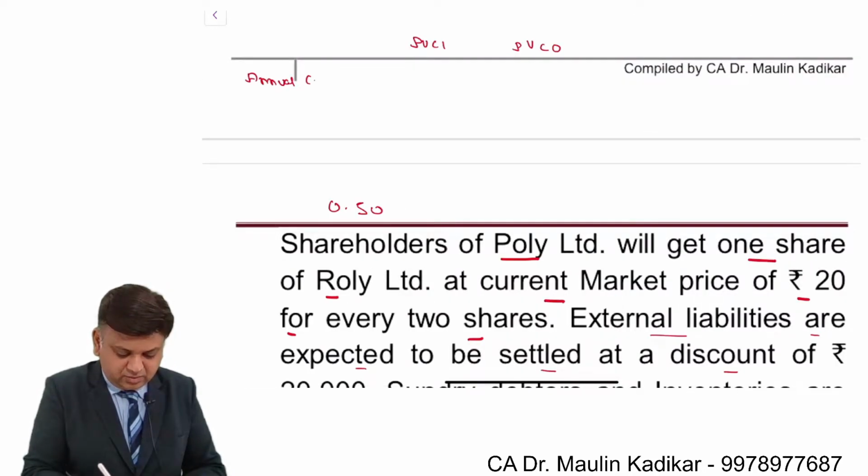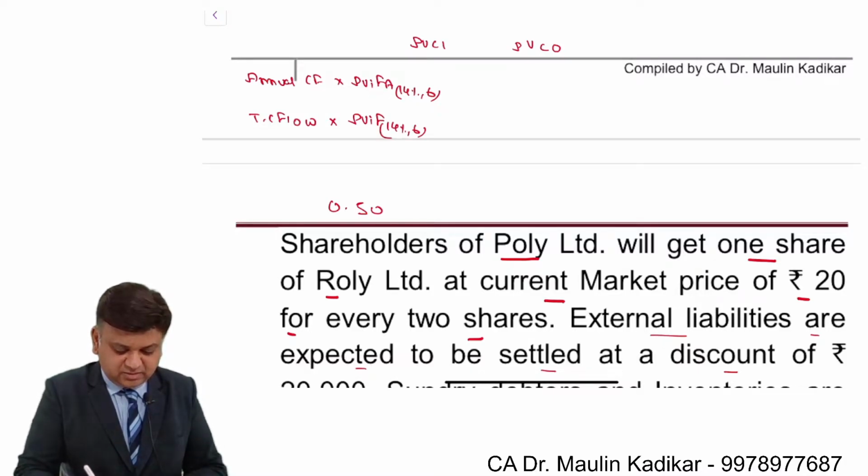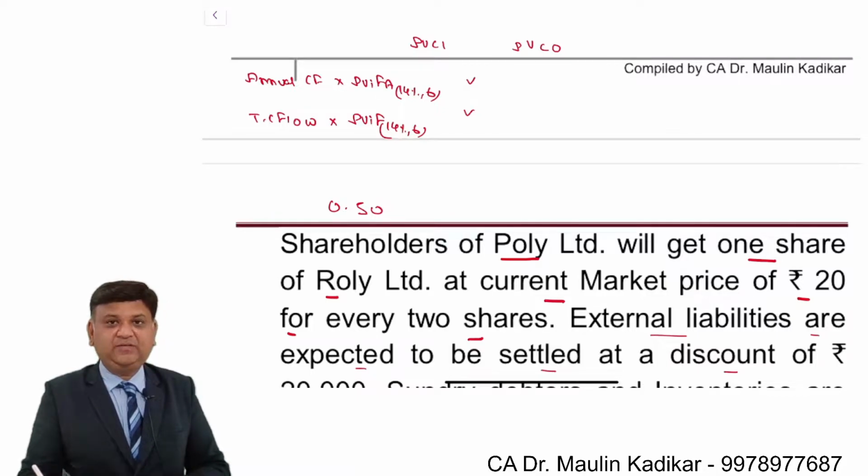So we will be having, listen carefully, annual cash flow into PVIF at the rate of 14% for 6 years, and terminal cash flow into PVIF at the rate of 14% for the 6th year. These are the present value of the cash inflow.